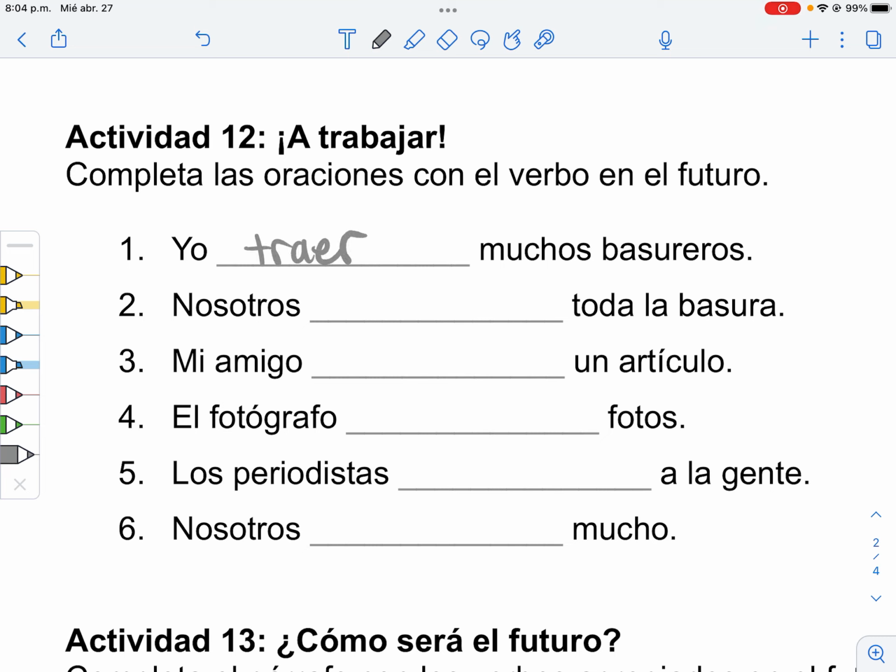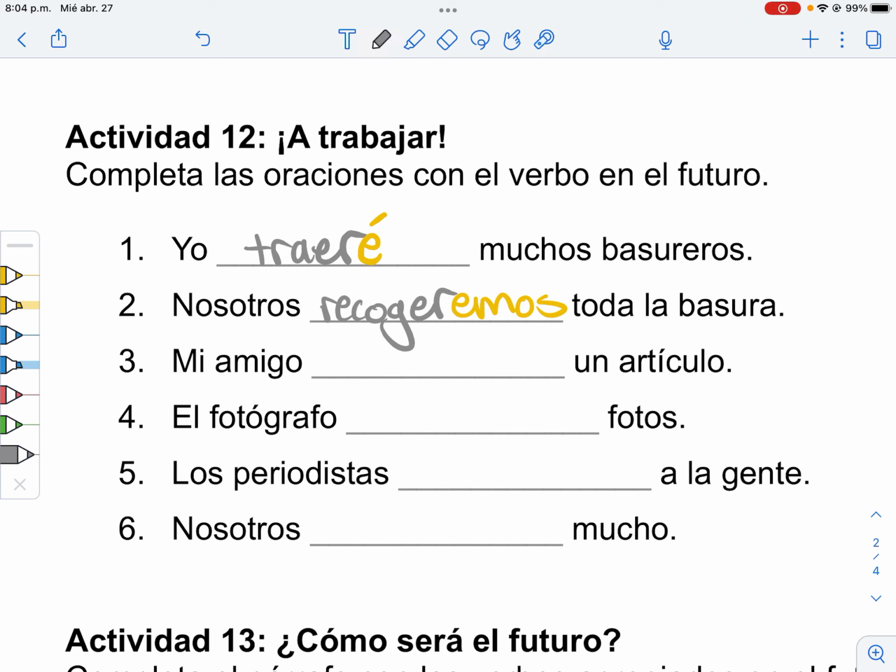And I will bring, just put the yo ending on it, traeré. Traeré muchos basureros. Nice. I'll bring the trash cans. Nosotros, we have recoger. And then we're going to put the nosotros ending on it. Hemos. Recogeremos toda la basura. We'll pick up all the trash.